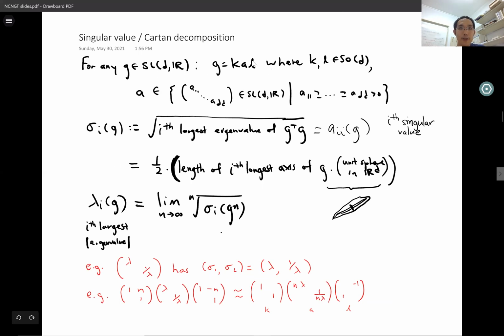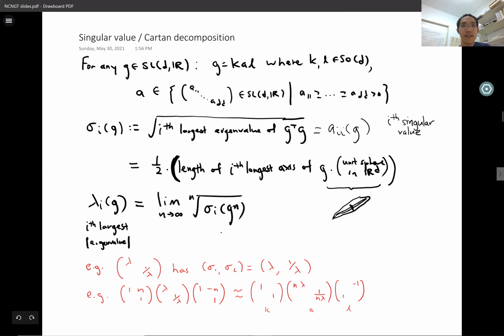Given this decomposition, we're going to call the ith entry in this diagonal matrix the ith singular value of G, and we're going to denote this by sigma_i of G. We can compute it as the square root of the ith largest eigenvalue of G transpose G. This G transpose G is a positive definite symmetric matrix, so the square root makes sense. You can also think of the singular value more geometrically: you take the unit sphere in R^d, you hit it with the matrix G, and that will give you some ellipsoid. And the ith singular value of G is half the length of the ith longest axis of this image ellipsoid.